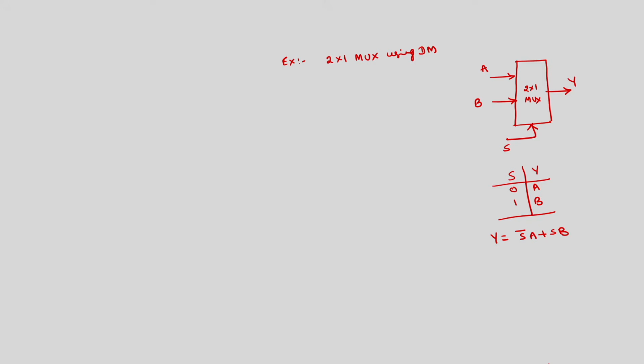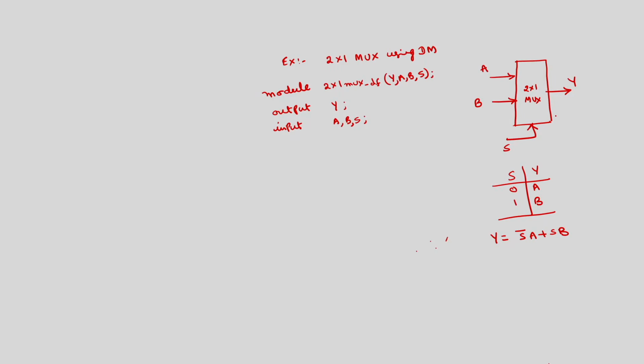So how to write this data flow modeling? Initially we will define this as a module. I will give the name 2x1 mux, underscore DF. DF stands for data flow modeling. There are 3 inputs and 1 output. Output Y, inputs A, B and S.